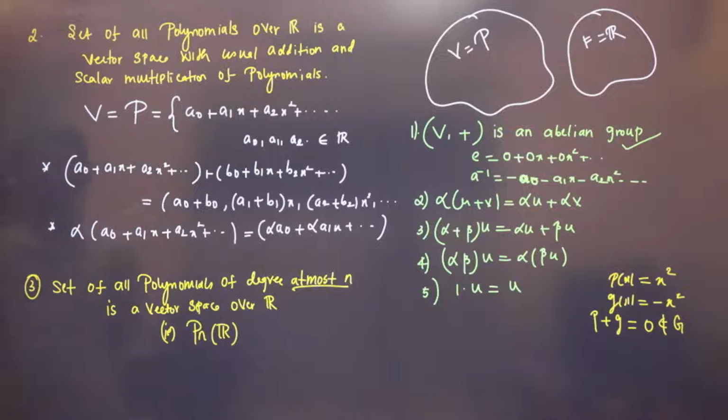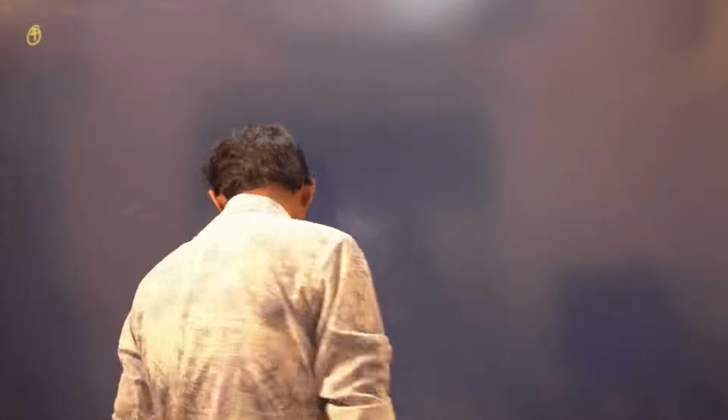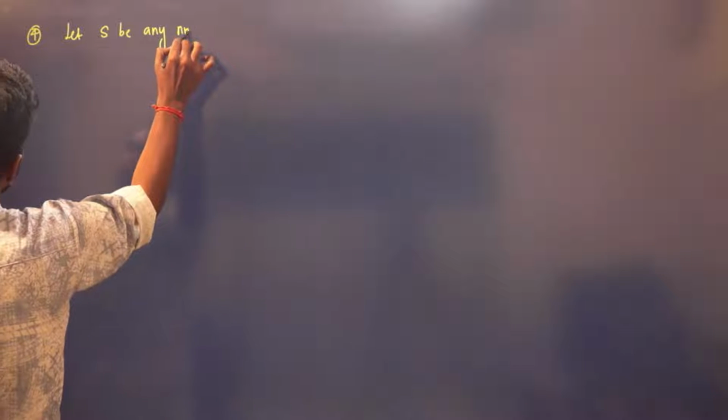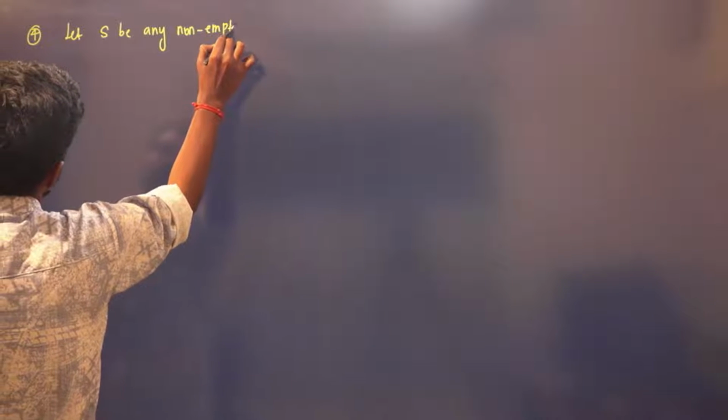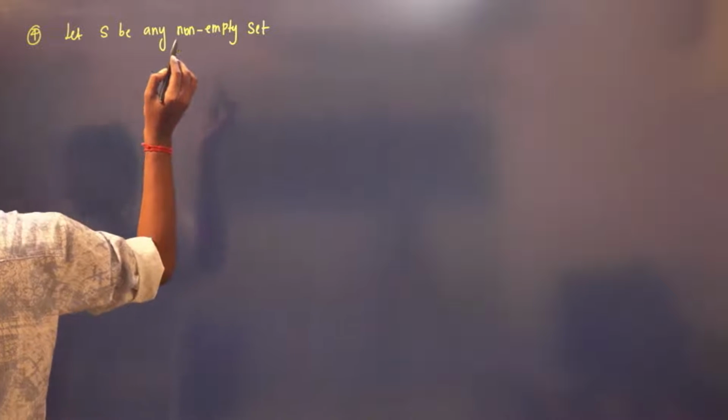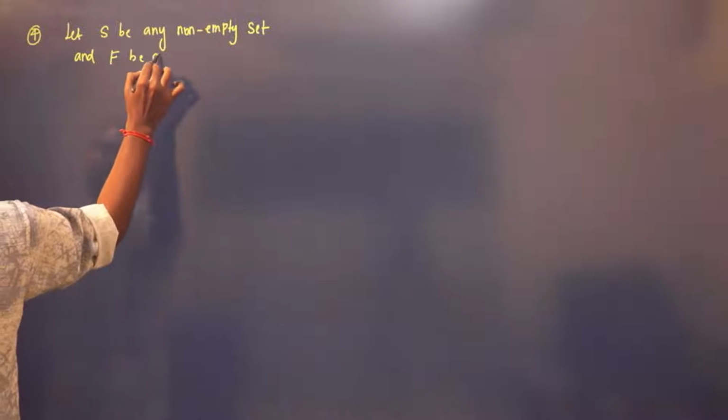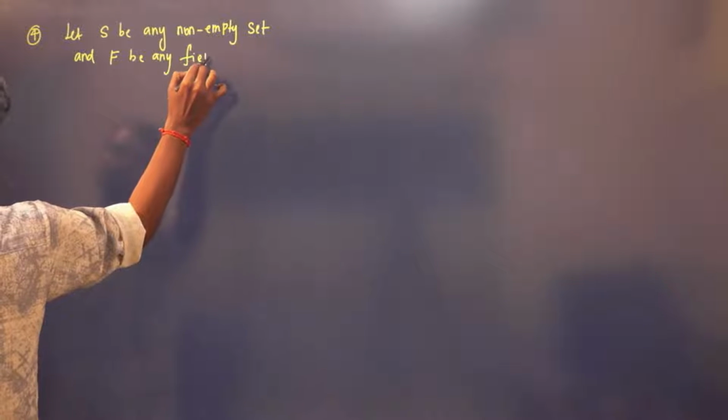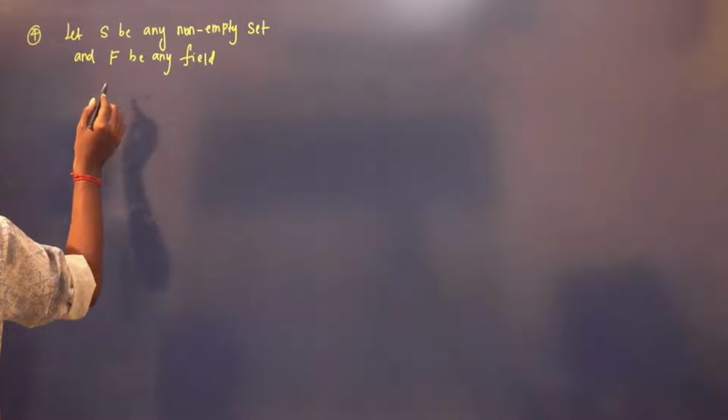Okay. Now example 4. Now example 4 is, let S be any non-empty set and F be any field.